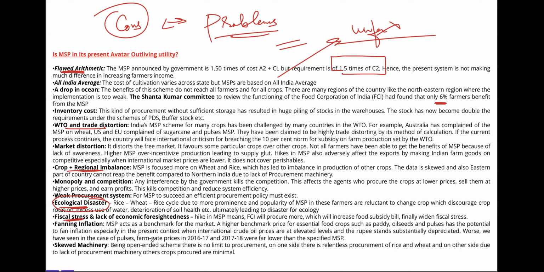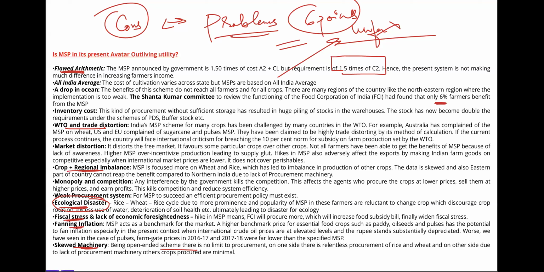Sometimes inflation comes if over procurement is there, okay, they procure too much, so the food prices inflate. Then skewed machinery. Being open ended, okay, it is said that you can procure any amount, there is no limit. So the machinery is not as efficient as it should be. I want 6 points that you should remember from here, which you can write in your examination. Remember 6 good points from here.